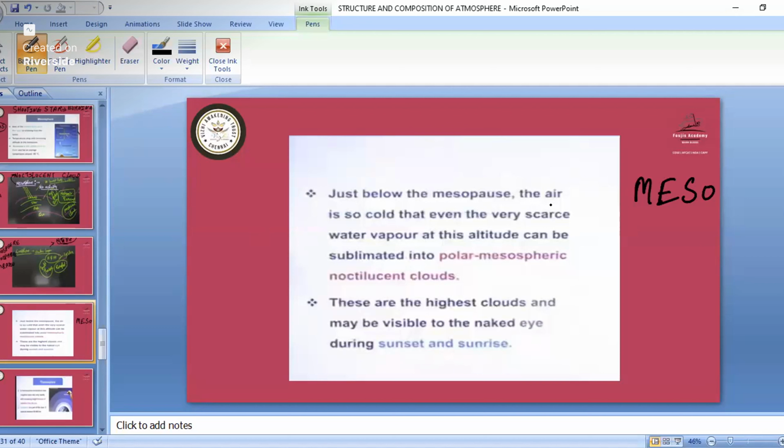So just below the mesopause, the air is so cold. Okay, so in the mesosphere, that is the coldest layer, the air is so cold. So even the very scarce water vapor at this altitude can be sublimated. Sublimated is what? That liquid directly changing into the gas. So that's sublimated into the polar mesospheric noctilucent clouds.